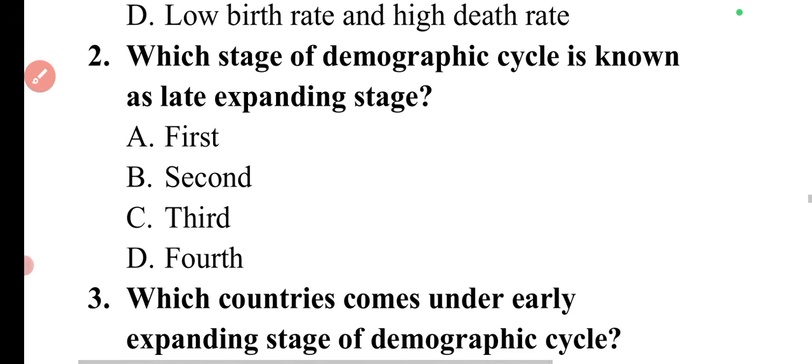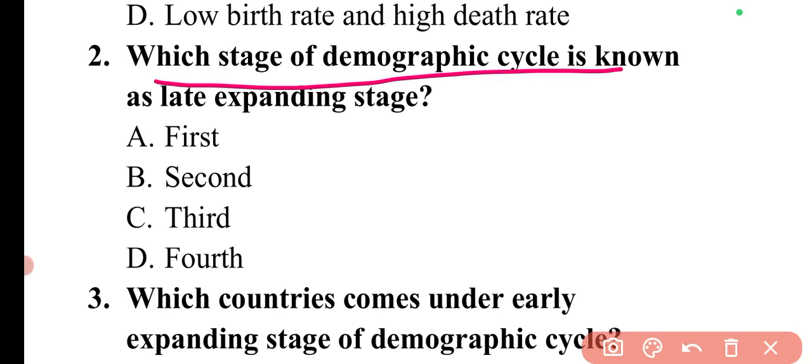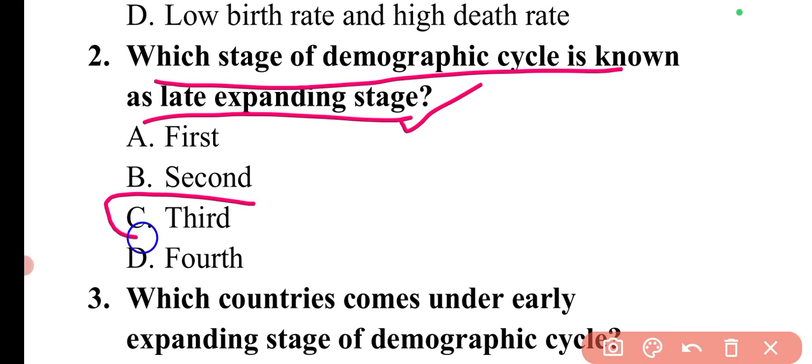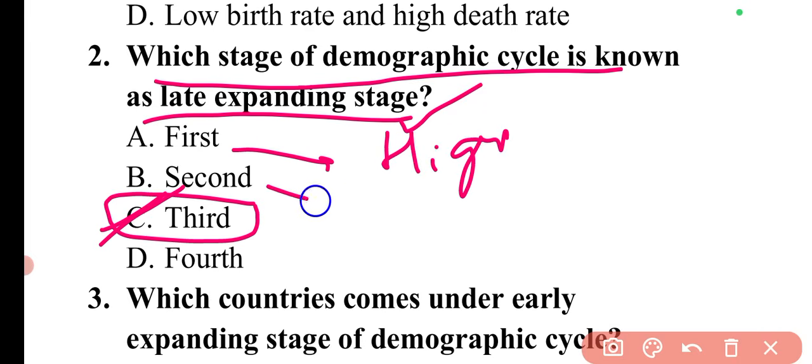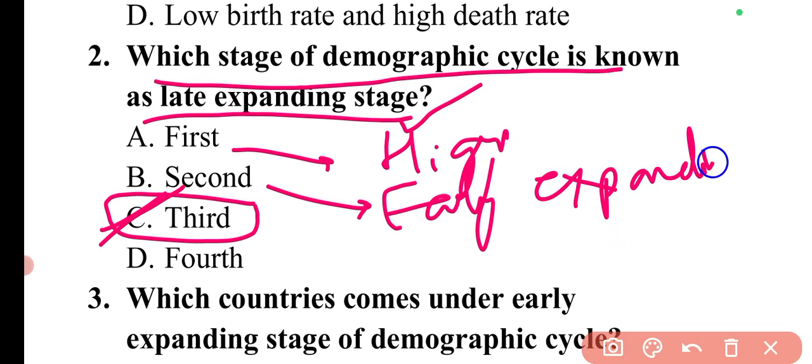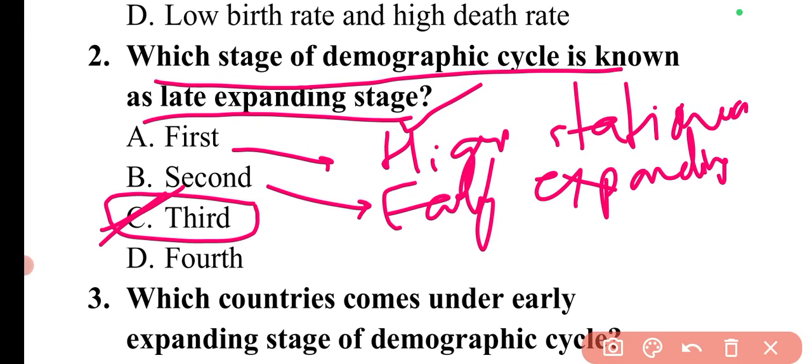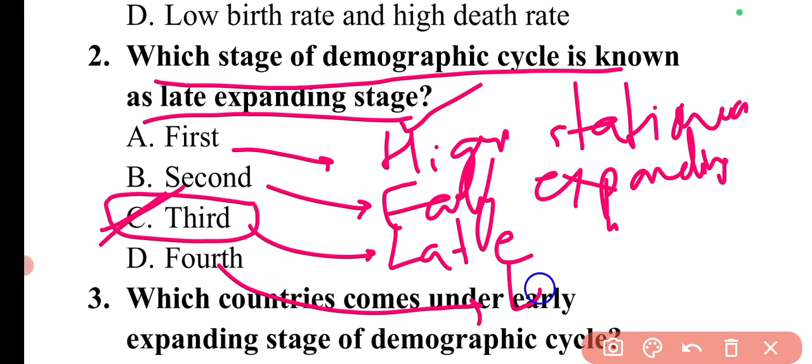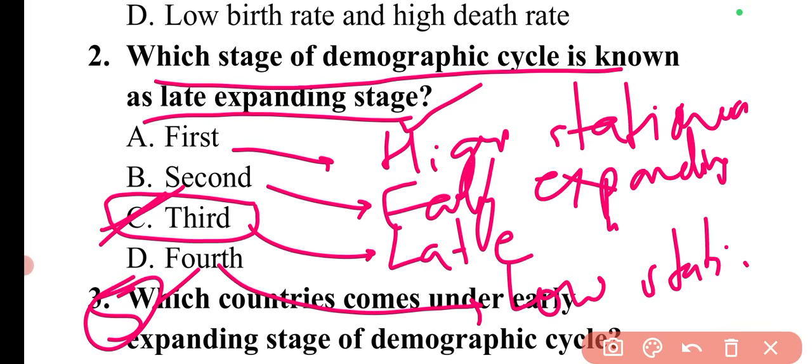Then moving to the next question. The question is, which stage of the demographic cycle is known as the late expanding stage? The late expanding stage was the third stage. We can again recall the names. First one is the high stationary stage. Second one is early expanding. Then the third is late expanding, the fourth is the low stationary stage, and the fifth one was declining. The last one was quite easy, it is the declining phase.